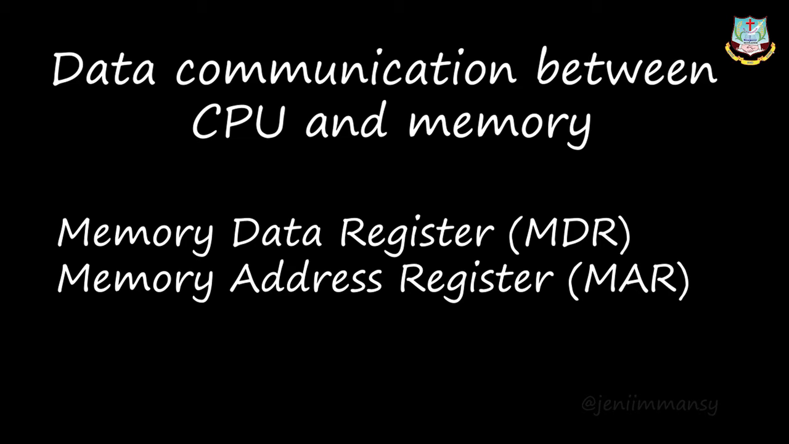This is an important two mark. Program counter means this is a special register in CPU which always keeps the address of the next instruction to be processed. Okay, PC is a special register in the CPU which will always keep the address of the next instruction to be processed or executed. So this is called program counter.